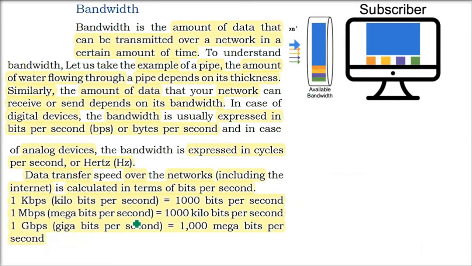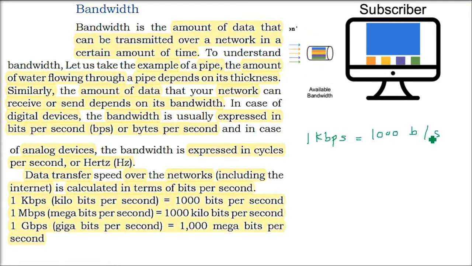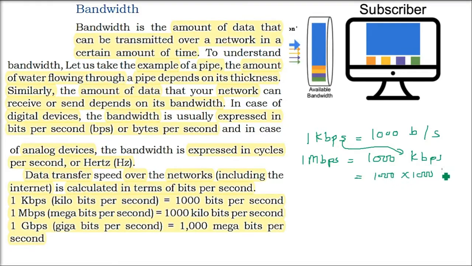Okay, now I'll tell you how data transfer speeds are calculated. They are calculated in terms of bits per second. Please understand, bits per second. So 1 kilobit per second is 1000 bits per second. When I say 1 megabit per second, I am taking 1000 kbps. So 1 kilo is 1000 only.